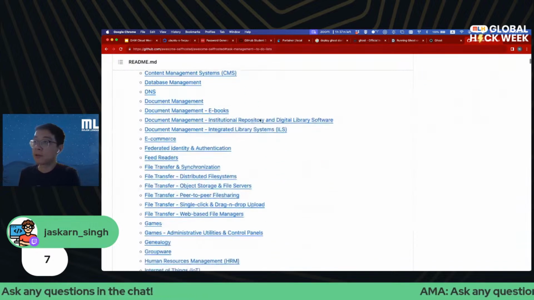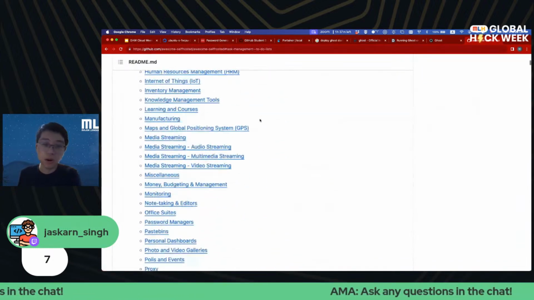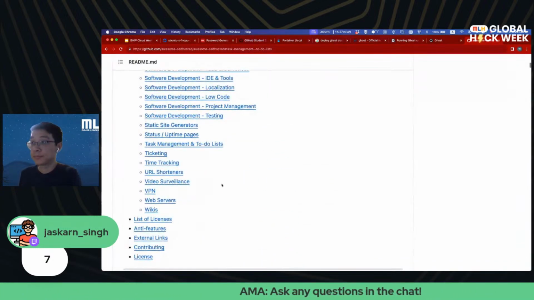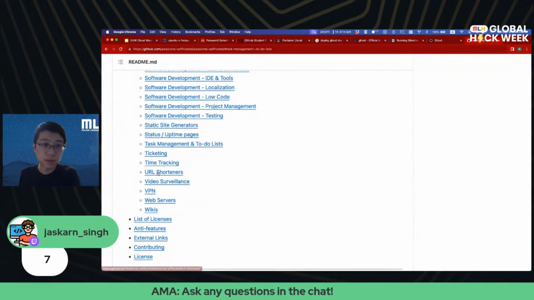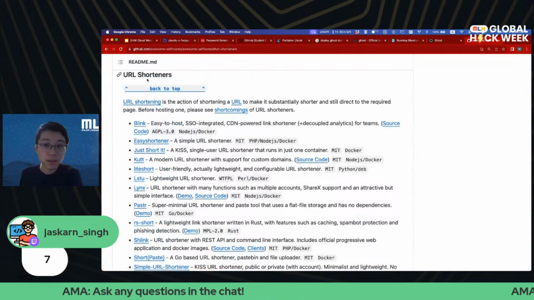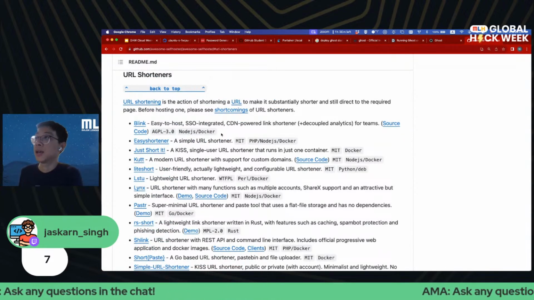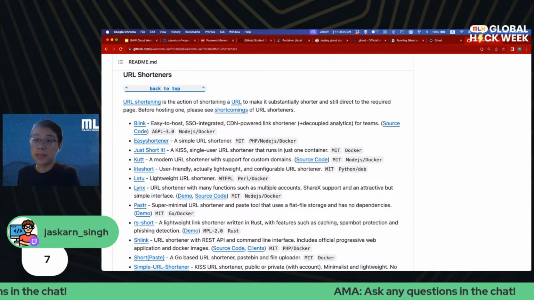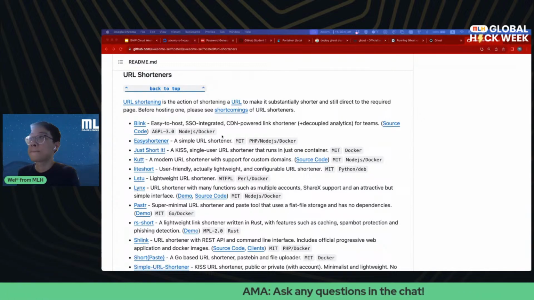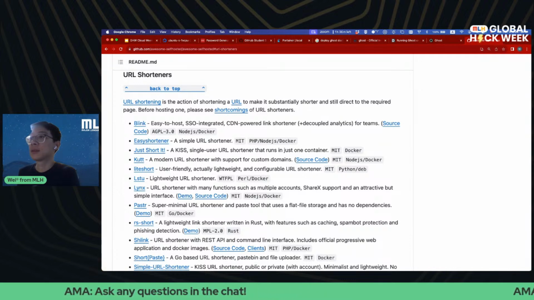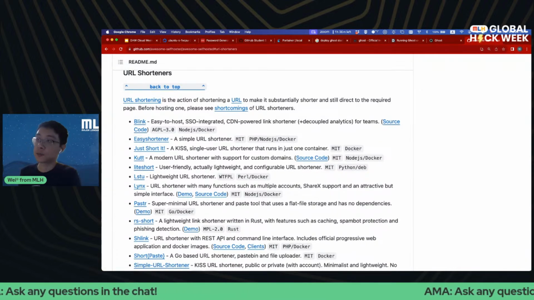So with that, I'm going to scroll down and look for URL shorteners. And under URL shorteners, you can see a ton of amazing resources. These are all open source projects, by the way.